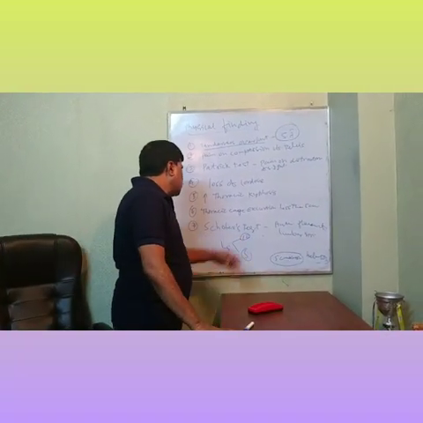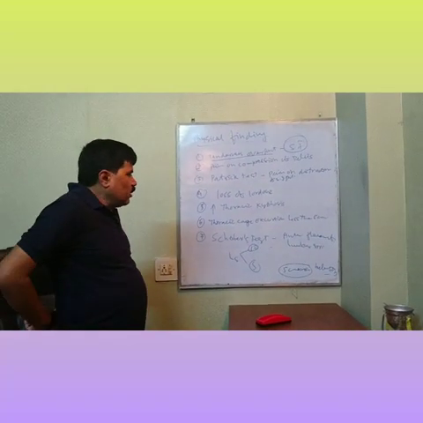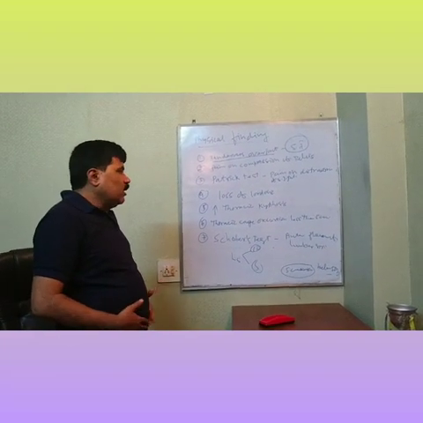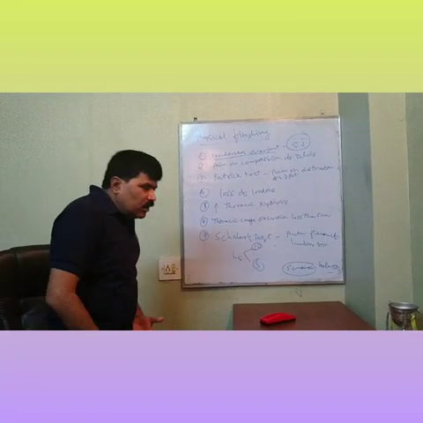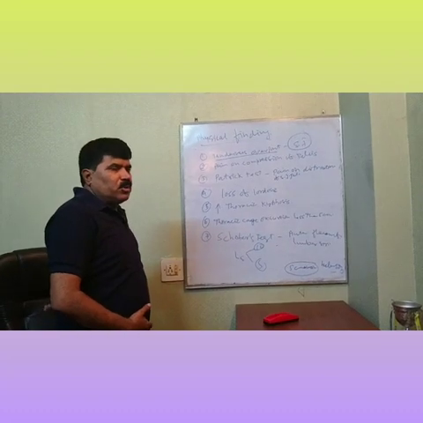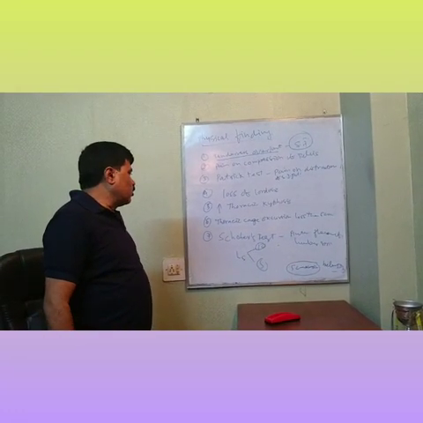And one is Schober's test. What is this test? If your lumbar spine gets involved, what will happen? The anterior flexion of the lumbar spine gets lost, because of fibrosis, because of bamboo spine, loss of lordosis.